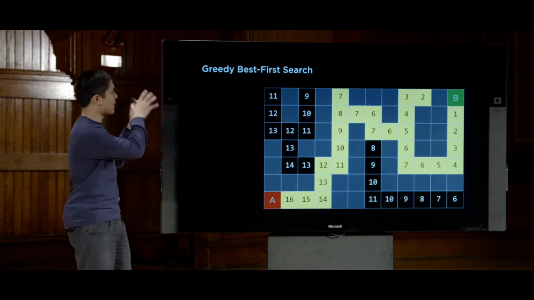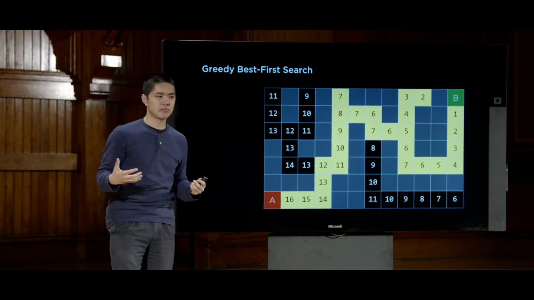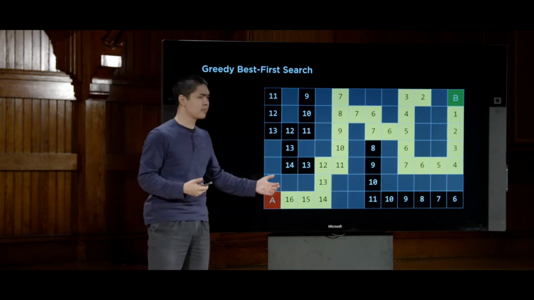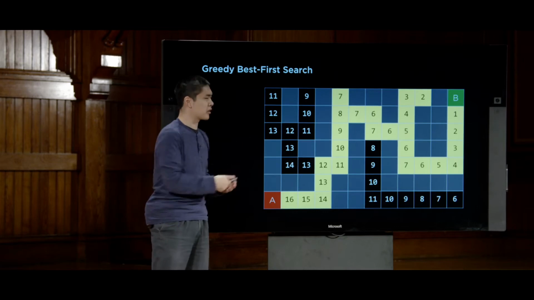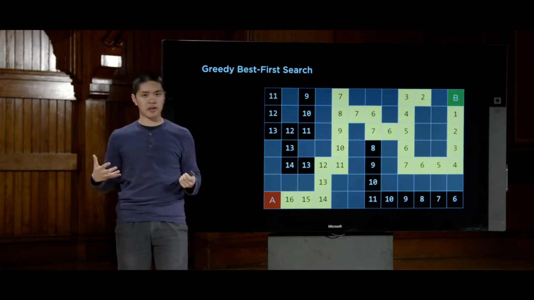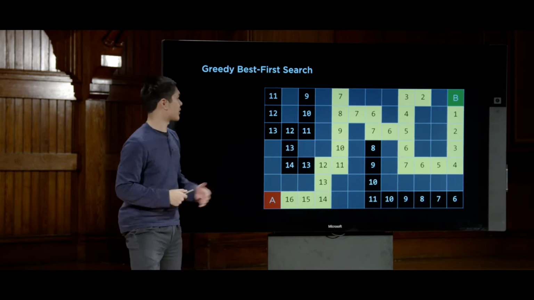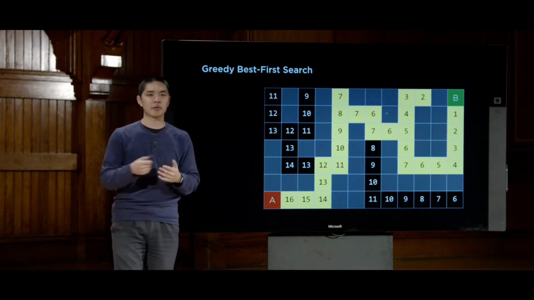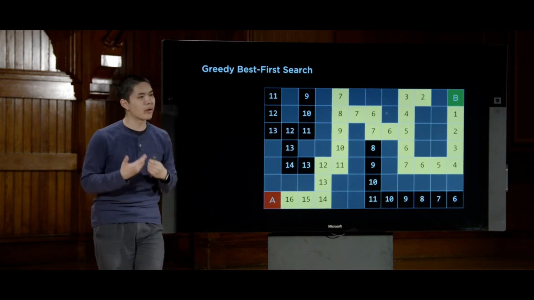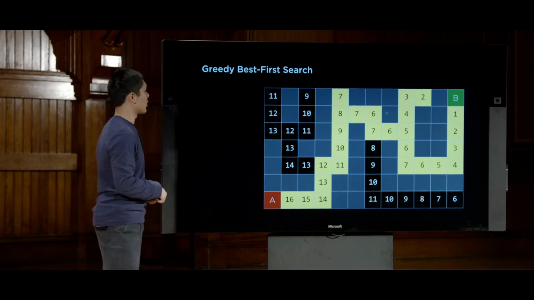So wouldn't we always prefer an algorithm like this over an algorithm like breadth first search? Well, maybe. One thing to take into consideration is that we need to come up with a good heuristic. How good the heuristic is going to affect how good this algorithm is. And coming up with a good heuristic can oftentimes be challenging. But the other thing to consider is to ask the question, just as we did with the prior 2 algorithms, is this algorithm optimal? Will it always find the shortest path from the initial state to the goal?